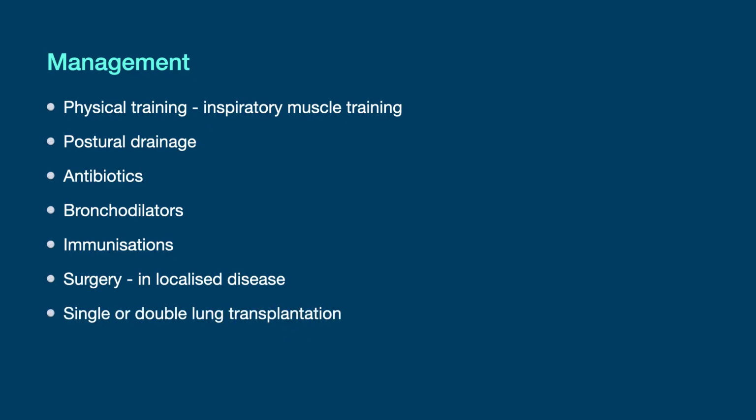Single or double lung transplantation has been used as the treatment of severe bronchiectasis predominantly when related to cystic fibrosis. In general, patients with cystic fibrosis and bronchiectasis should be considered for lung transplantation only when the FEV1 falls below 30% of the predicted value. Female patients and younger patients may need to be considered sooner.